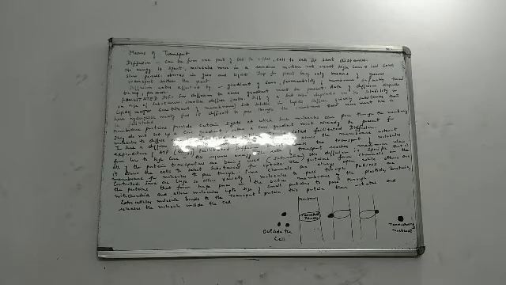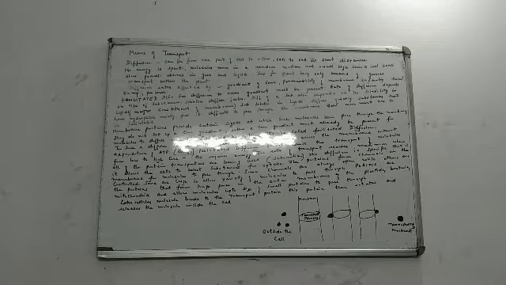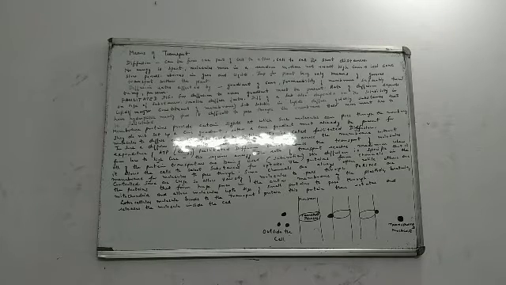It depends upon the permeability of the membrane, and it also depends upon the temperature and, of course, the pressure. Listen again. What are the factors on which the rate of diffusion depends? It depends upon the gradient of concentration, how much is the difference in the concentration. Second, the permeability of the membrane, then the temperature, and finally the pressure. So there are four factors on which the rate of diffusion depends: the gradient of concentration, the permeability of membrane, the temperature and the pressure.